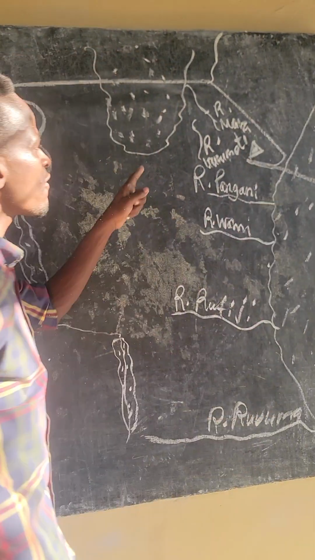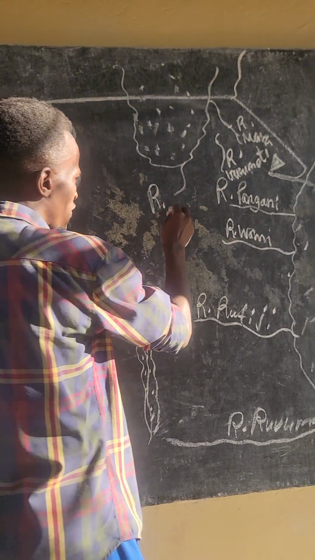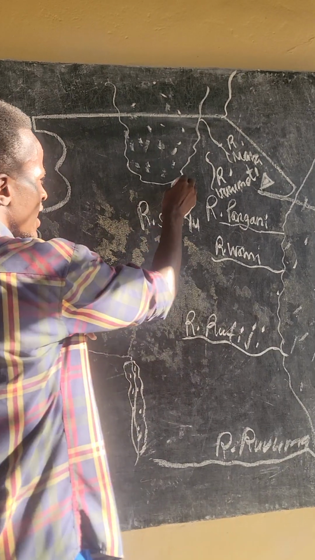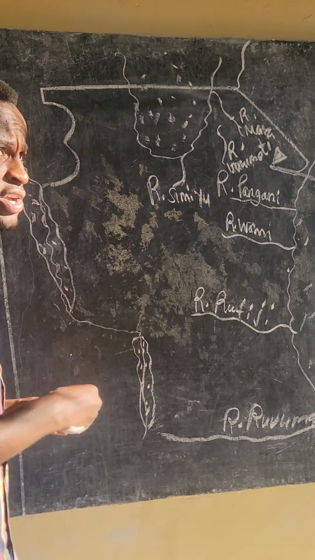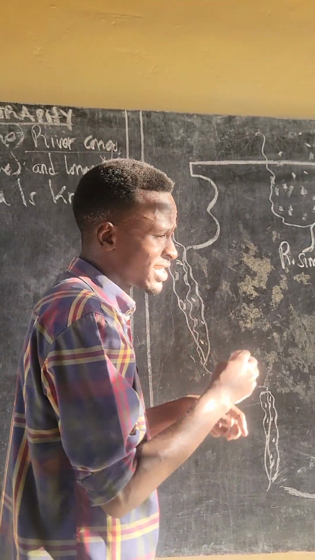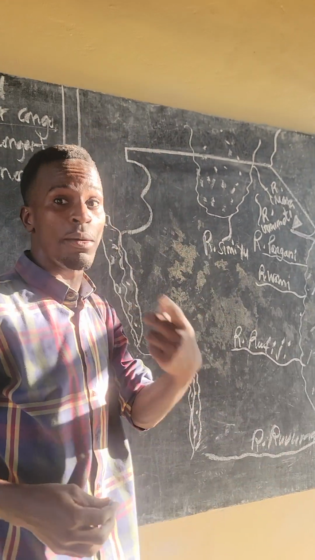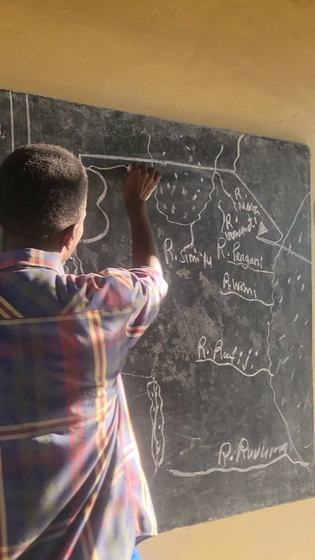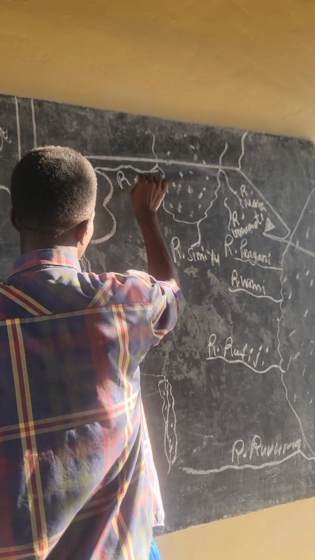And then we have another river here, in our new region, known as River Simiyu. Also, we have another river. If you can recall, during the Kagera War, there is a song that we used to sing: Idi Amin akifa mimi siwezi kulia, nitamtupa Kagera awe chakula cha mamba. We have another river which is found in Kagera here. This river is known as River Kagera.